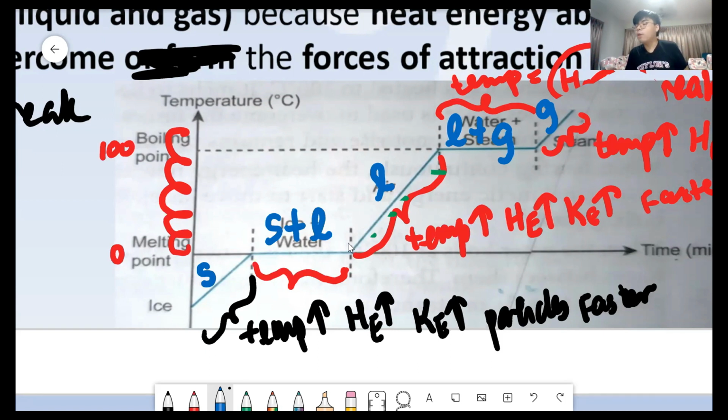Means you have one part sebahagian yang merupakan pepejal. That means one part is a solid. Yang lagi sebahagian dalam bentuk cecair. Another part is in the form of a liquid. So that is why we have S plus L, or they write ice plus water during this time. And during this time, the same thing is going to happen.